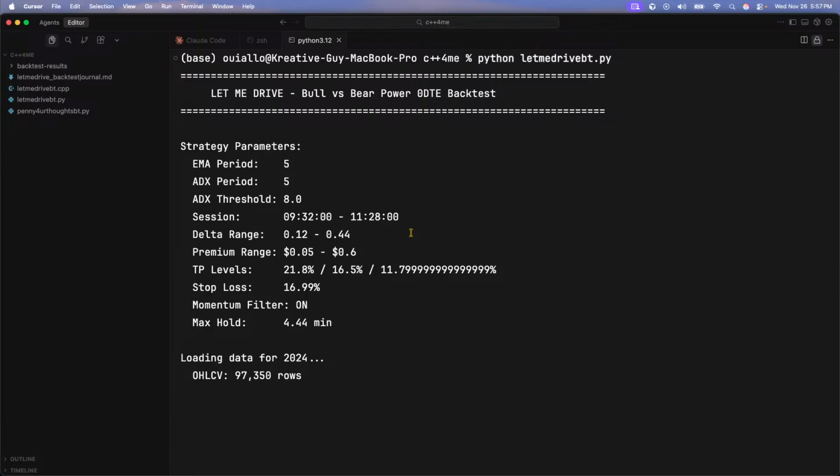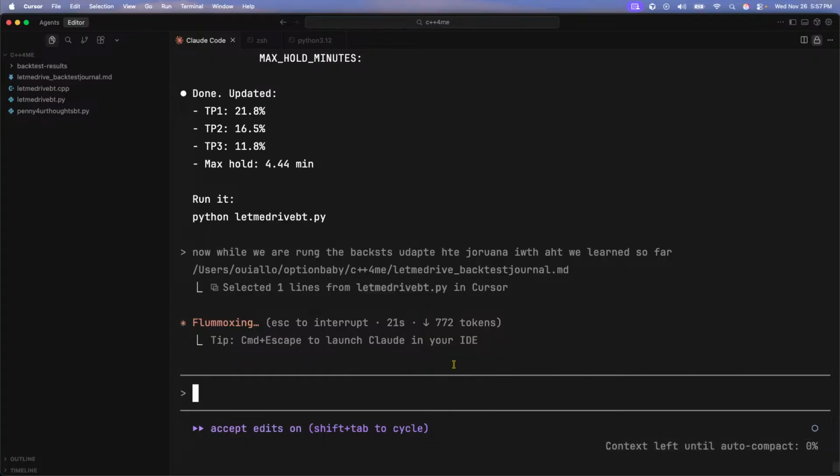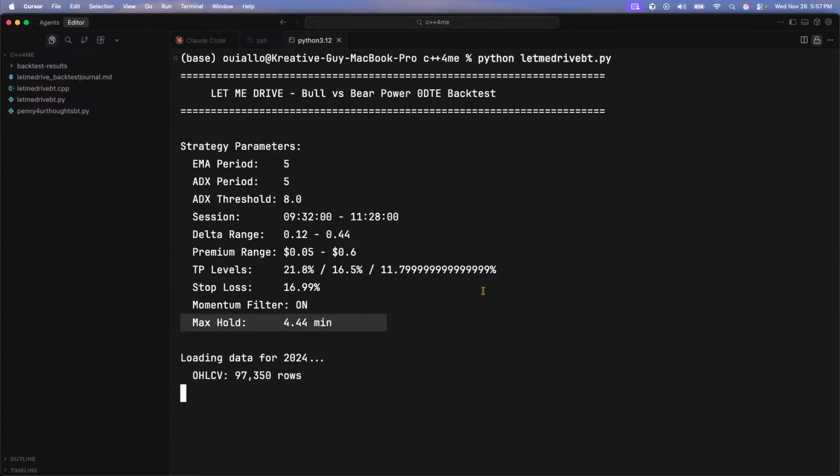This is version 3. What we've done is we've lowered the take profit levels, and then I've also increased the maximum hold time. So I give them 40 more seconds. Because I am of the mindset that you don't need that long. You're either going to make money or you're not, right? There's no in between.